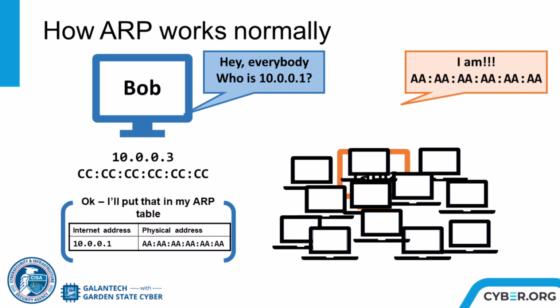Here we see ARP working normally. Bob's computer sends out a broadcast ARP request for the MAC address that belongs to 10.0.0.1. Tanya's computer replies that she is 10.0.0.1 and provides her MAC address. Bob's computer stores the matching IP and MAC addresses in his ARP cache to make future communications faster.